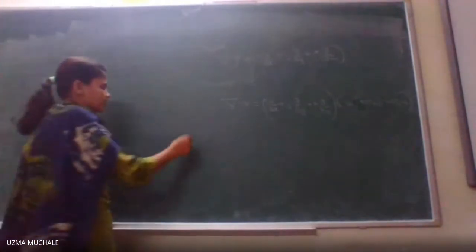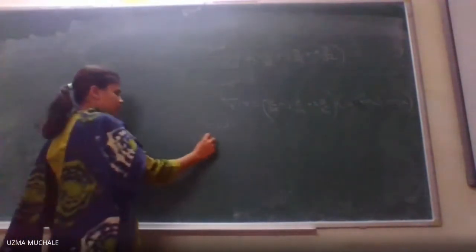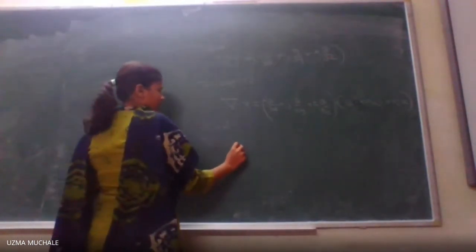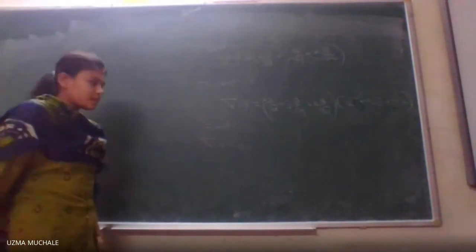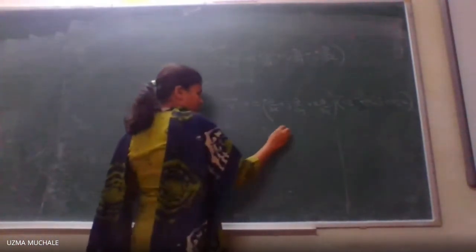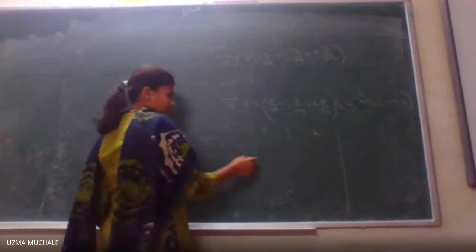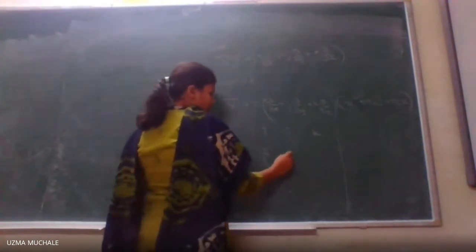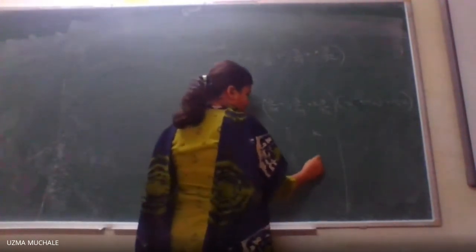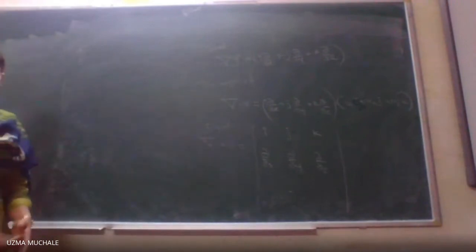Okay. The third thing we have is a curl. How to define a curl? Curl is nothing but del cross v. If you are having a cross product, I hope everyone knows how to write down the cross product. The first row is i j k. What is the second one? The coefficients of del, that is dou by dou x, dou by dou y, and dou by dou z. Whatever v has as coefficients, you have to write them. Okay.